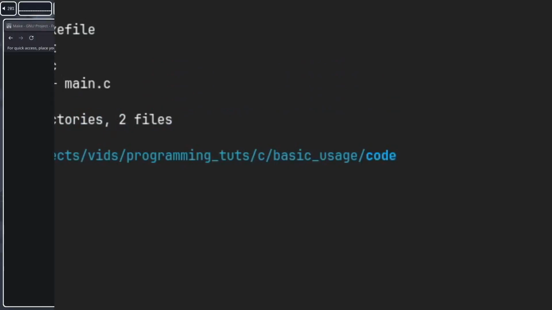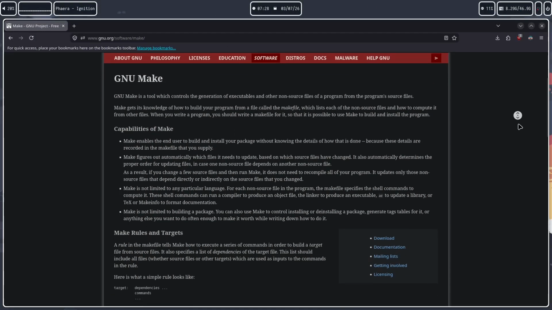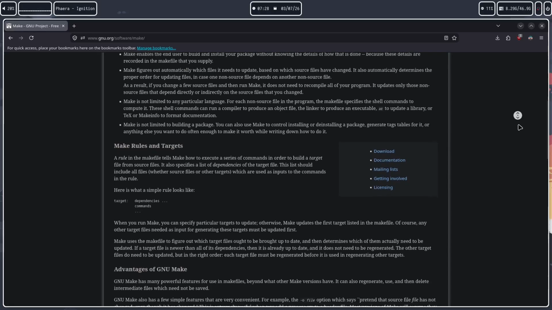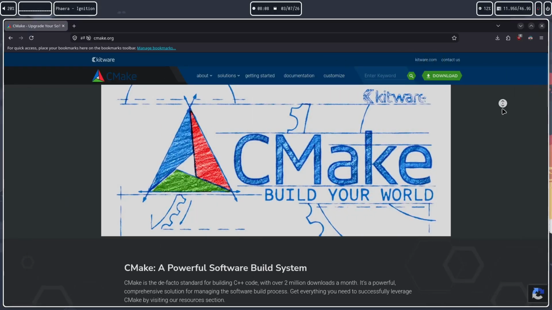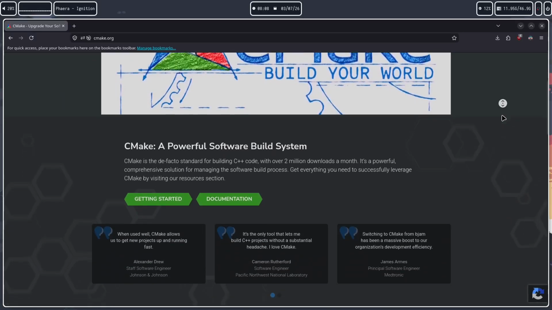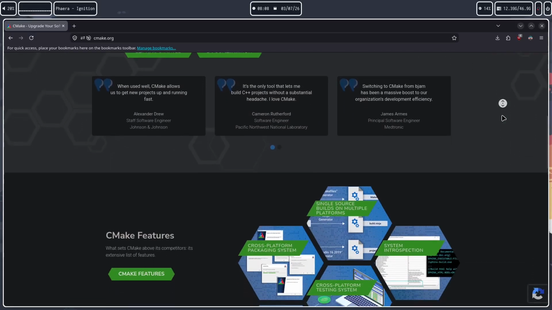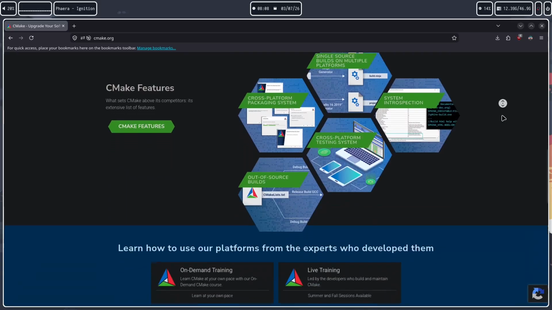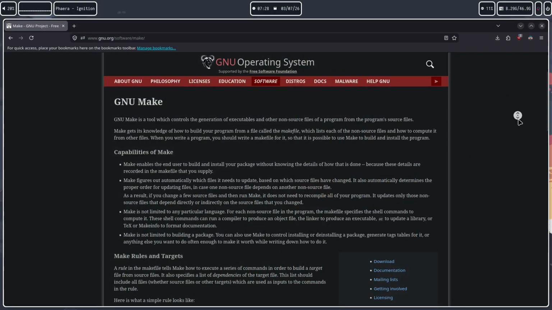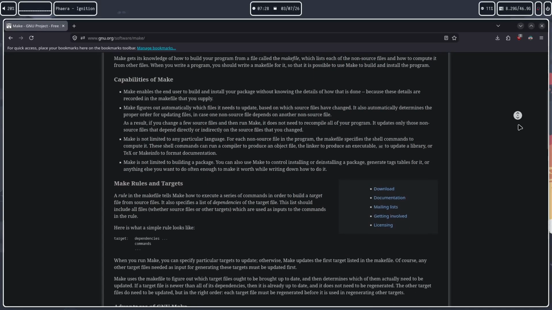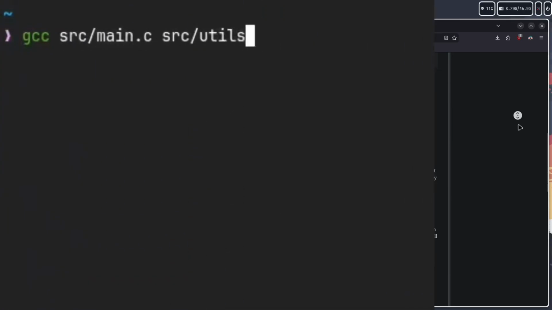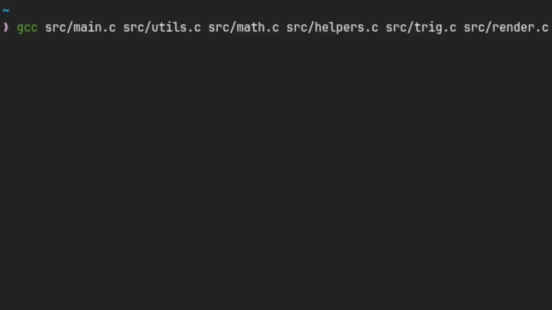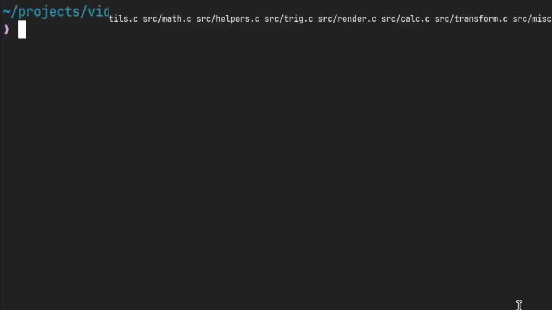As I've mentioned earlier, we will be using Make, which is the build system. You're welcome to use any other build systems such as Ninja or CMake. However, I very much prefer just using Make as it is completely sufficient for me, and going beyond this would only make projects unnecessarily complicated. The reason we are using Make at all is so that once we have a larger amount of files, we do not constantly need to be using a longer and longer compile command, but rather so that we can have smarter rules based in our Makefile.